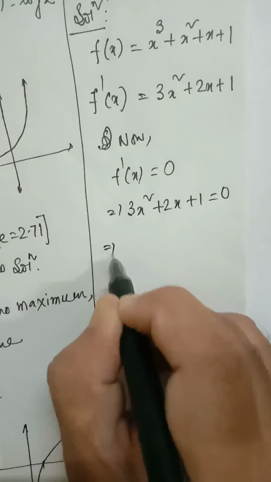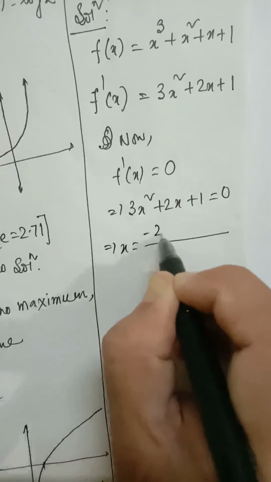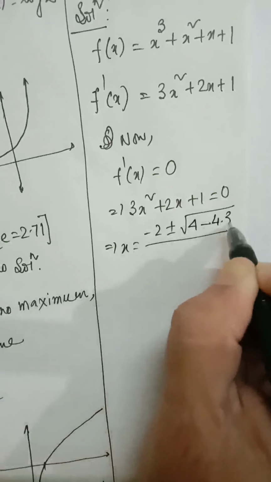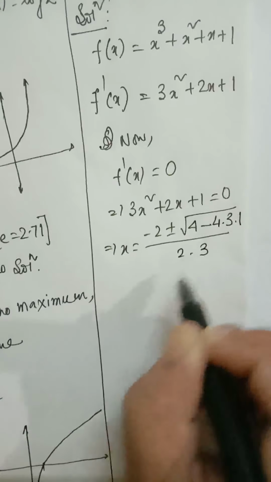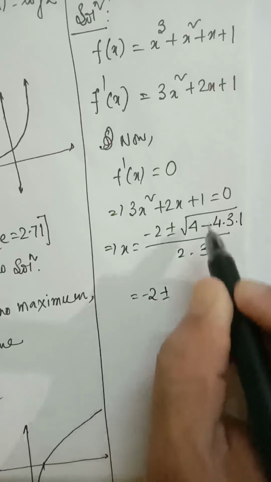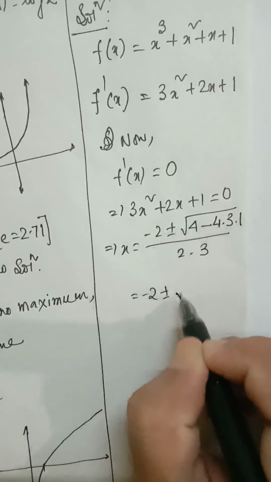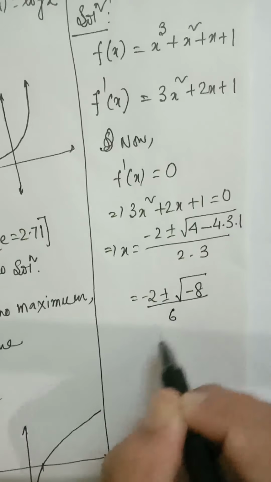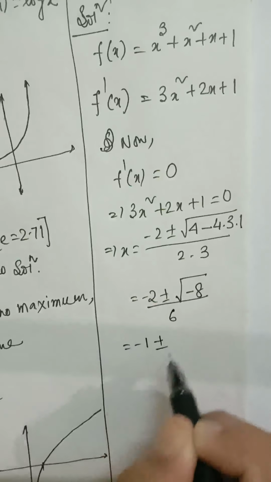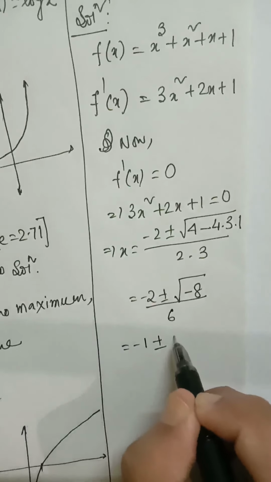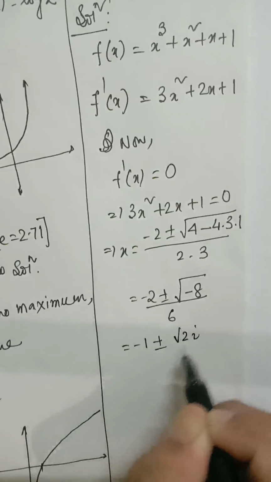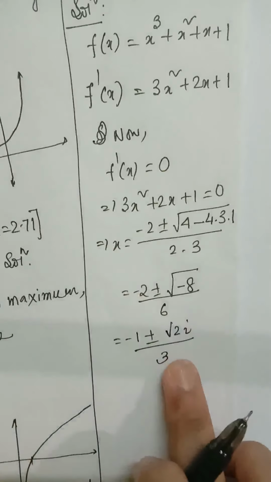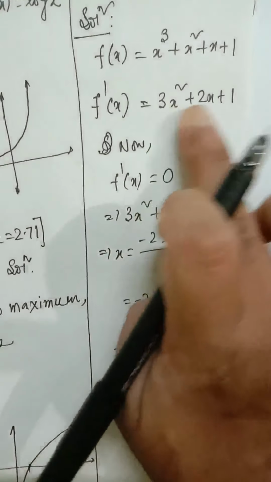If we solve for x, it will be minus b plus minus root over b square minus 4ac by 2a. So it will be minus 2 plus minus root over 4 minus 12, which is root over minus 8, by 6. You can further simplify. This will be minus 1 plus minus root 2i by 3. Now you can see here x is not real. This equation has no real solution.